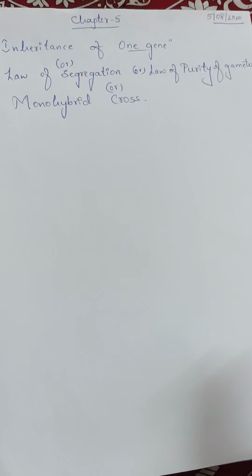Good morning everyone. In this video we are going to study about inheritance of gene. So in previous video we started with principles of inheritance and variation chapter, that is chapter 5th. In that so far we have discussed about Mendel and his book, then about why did Mendel choose garden pea plant, then about 7 contrasting characters in garden pea plant studied by Mendel, then about some of the useful definitions which are helpful in understanding the genetics.